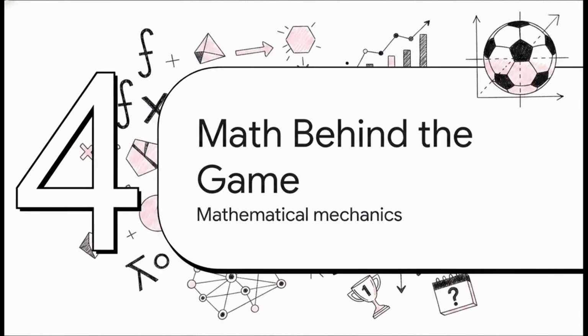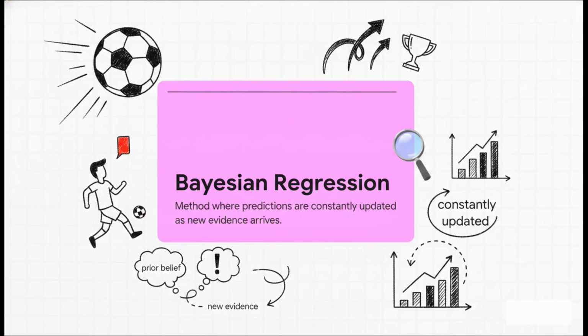Which brings us nicely to Section 4, the math behind the game. So, how do researchers actually take that simple baseline and predict specific 2026 matches? The absolutely crucial point here is understanding this one concept: Bayesian logistic regression. I know, it sounds super intimidating, but it's actually incredibly logical.